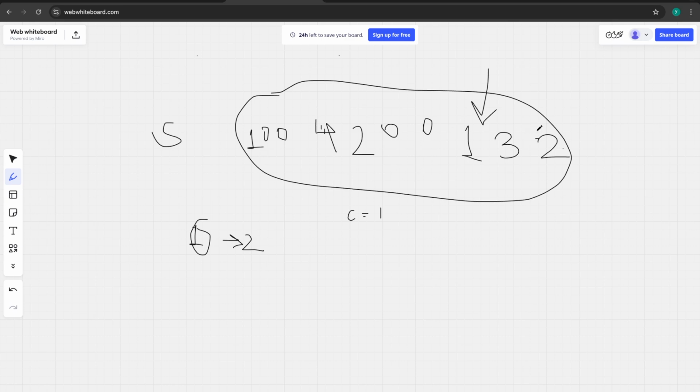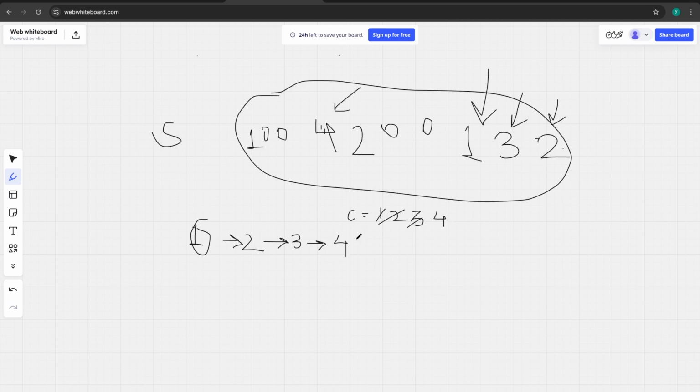Whether we have 2 in the set, yeah, we have 2. Then our count becomes 2. Then what is the next element after 2? It will be 2 plus 1, that is 3. We will be searching this 3 in the set. Yeah, we have 3. So we will be incrementing our counter to 3. Then what is the next element after 3? It will be 4. Do we have 4? Yeah, we have 4. So our count will be incremented to 4.